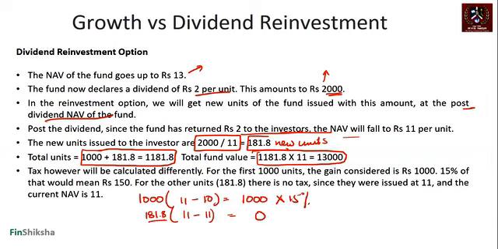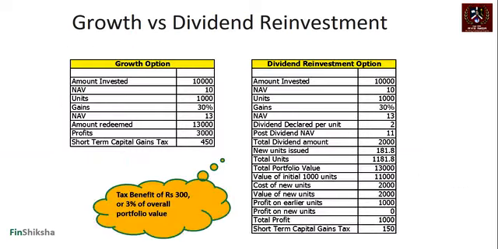When you sell it, obviously you will get 181.8 into 11, which is 2,000 rupees. But it's assumed that you invested this 2,000 and you're getting 2,000. So there's no profit, and hence there's 0 into 15%. That's 0. You get 150 here, you get 0 here, and the total tax liability is 150, thereby saving 300 rupees from the earlier option. Correct? Let's look at it in a tabular format.